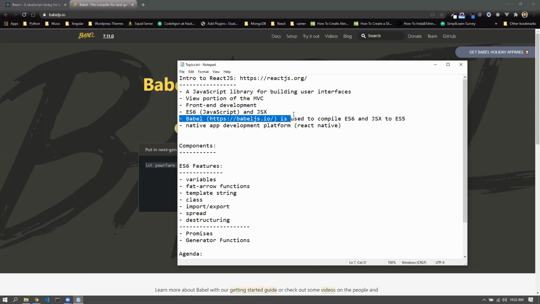Now, I would like to know from anyone if you know what is ES6 and ES5. Anyone knows what is ES6, what is ES5? Okay, Dhruv says it is the version of JavaScript. Okay, pretty close. JS specification, yes. You may say that JavaScript specification, Devin, but it's not very specific to JavaScript. It is pretty generic. All right.